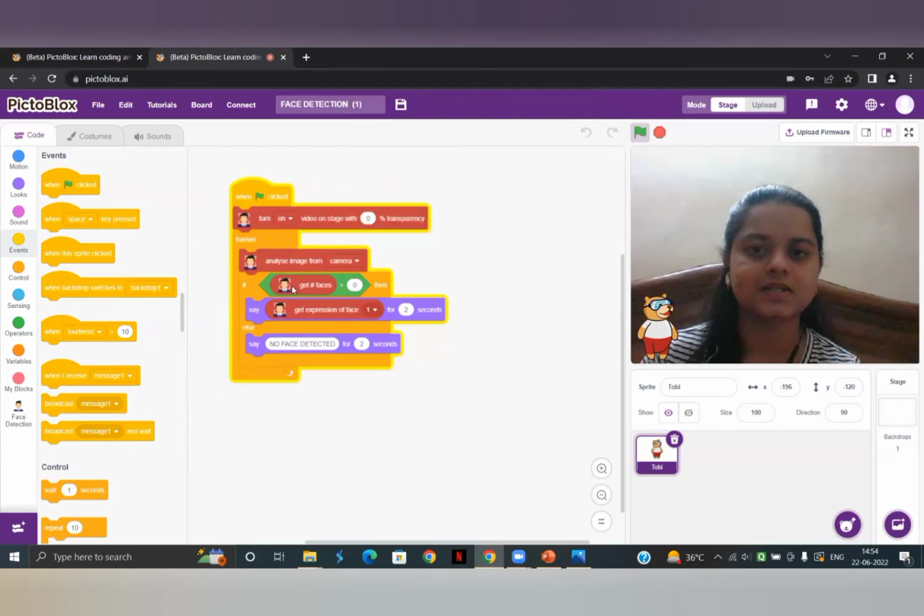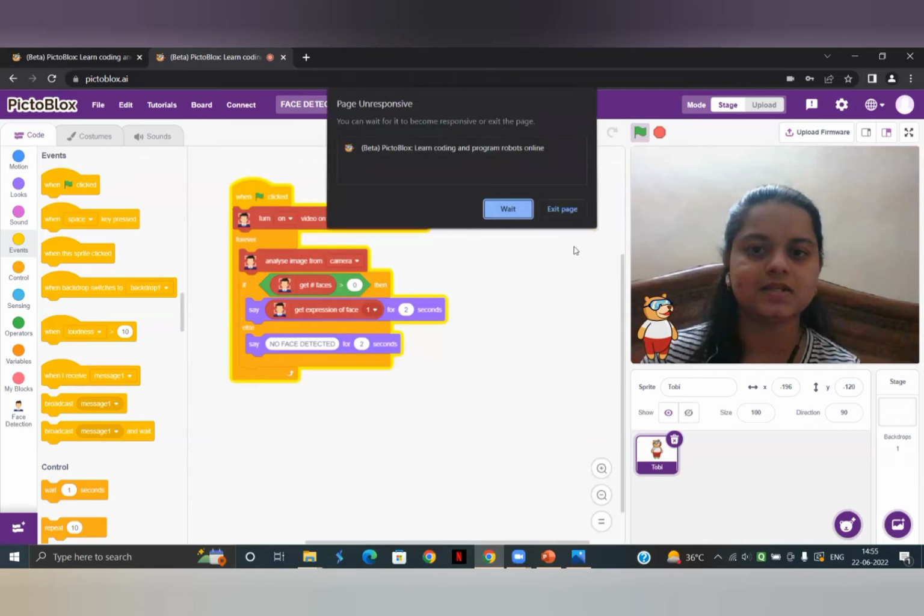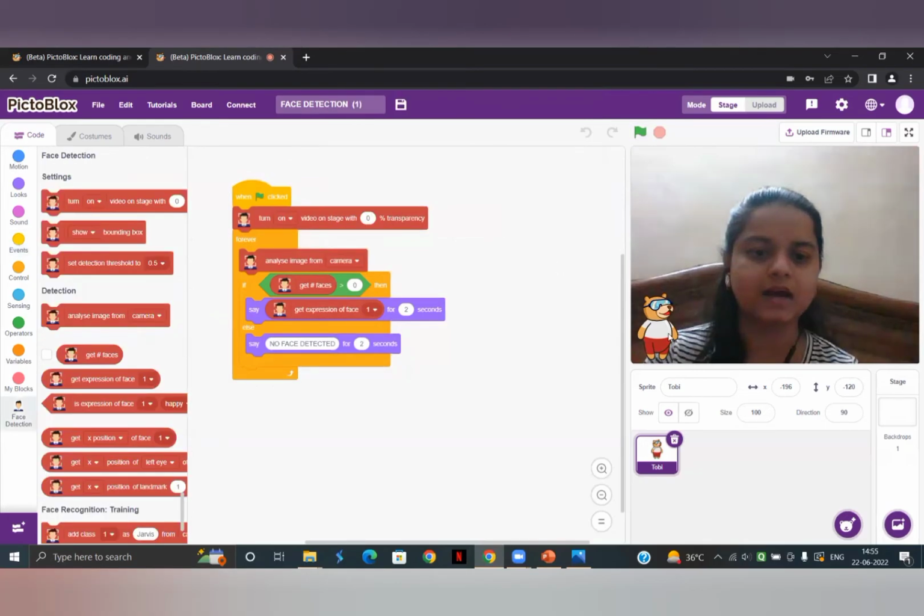Now see, if the number of faces is greater than 0, then it has to identify the expression: get expressions of face 1. So basically it is going to identify the expression on the face which appears over here. Based on that, this sprite is going to respond with whatever emotion it has detected on the face on the stage screen. And if no face is there, then it is going to show no face detected.